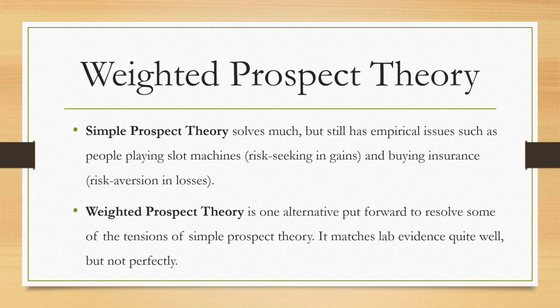Simple prospect theory solves much, but it still has empirical problems, such as people playing slot machines, which is risk-seeking in gains, and buying insurance, which is risk-averse in losses. Weighted prospect theory comes in as one alternative put forward to resolve some of the tensions of simple prospect theory. It matches lab evidence quite well, but not perfectly.